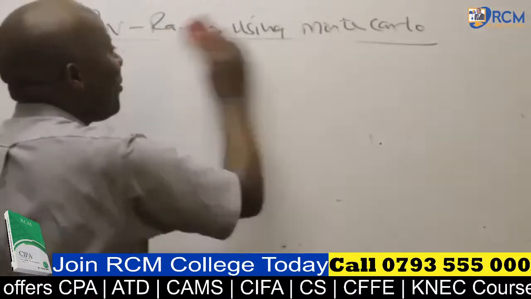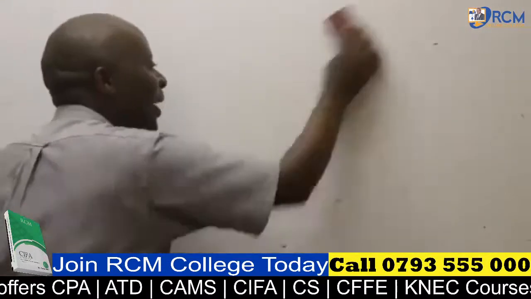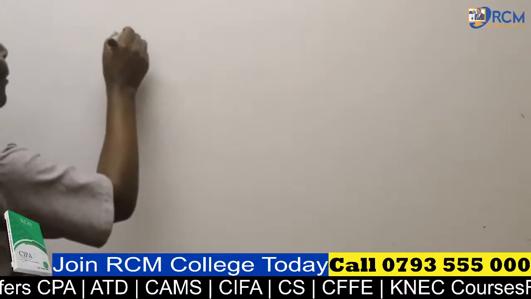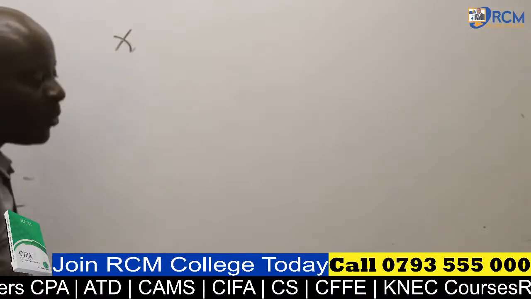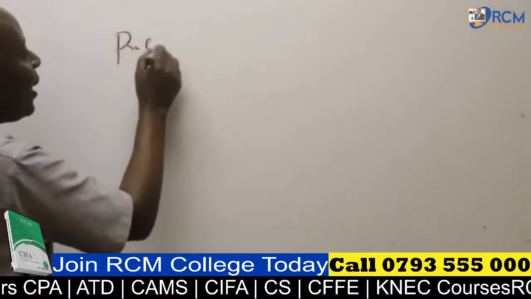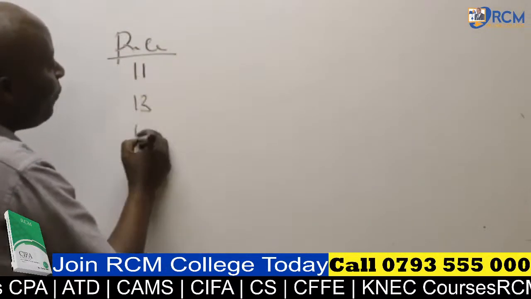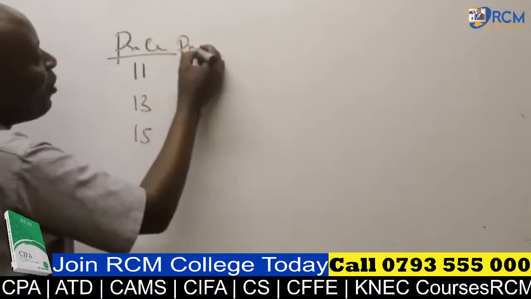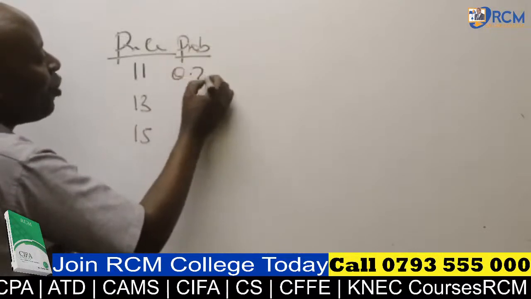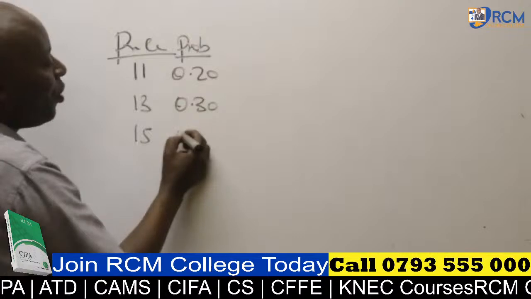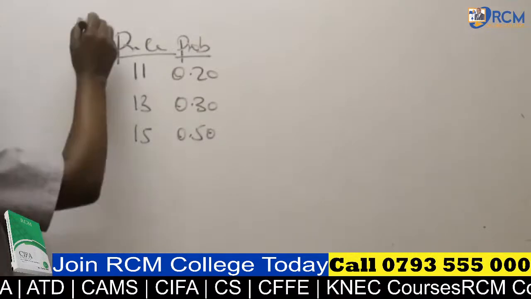This is so interesting because I'm 100% sure that there is nobody who will get this right. Now, ladies and gentlemen, listen to me very well. If you have here X, for example, this X here could be price. So this price, they have given me price of, say, 11, 13, 15. They have given me their probability distributions, 0.20, 0.30, 0.50.